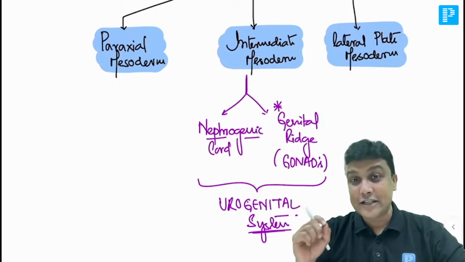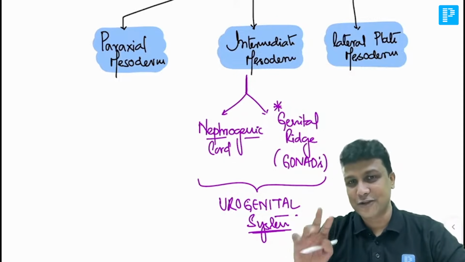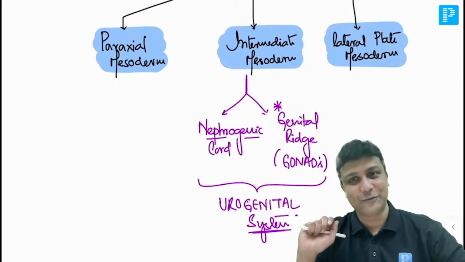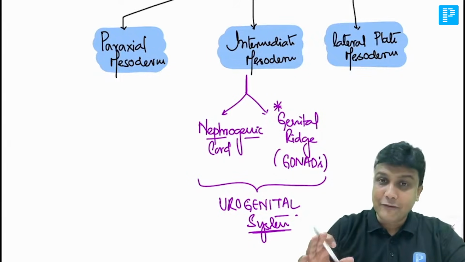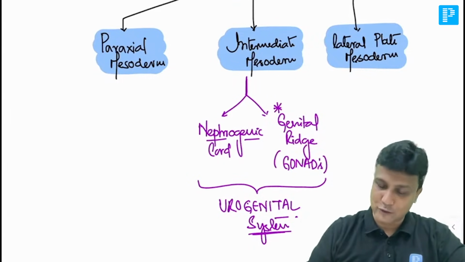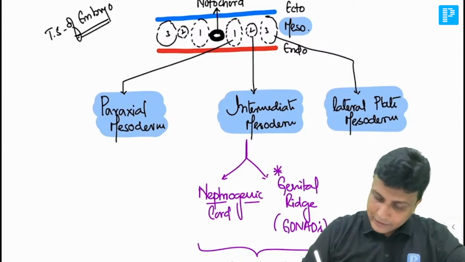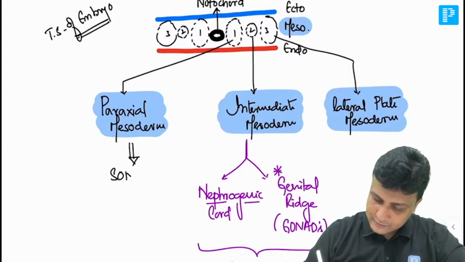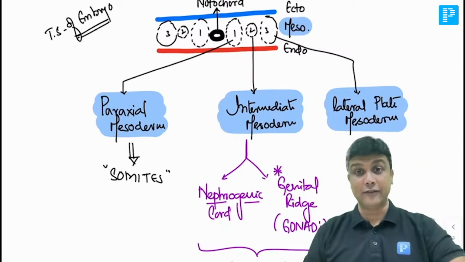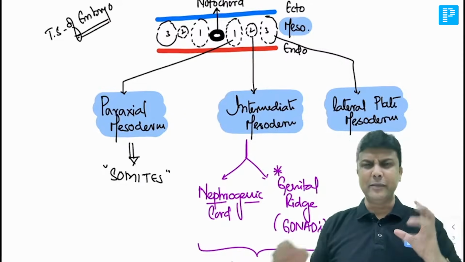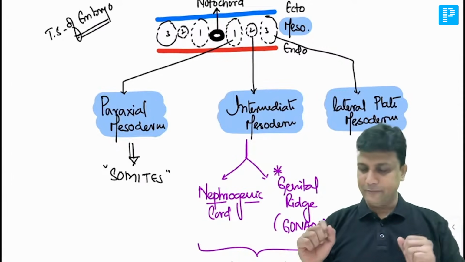Fine. So intermediate mesoderm is going to form these two structures. They're going to form the urogenital system. Fine. Next one. After learning this, welcome to paraxial mesoderm. Now, you need to understand one thing here. First thing is that paraxial mesoderm is the one which is going to form somites. Now this word is very important, sir. Please remember this very carefully. It is going to form somites. Now, what are somites?